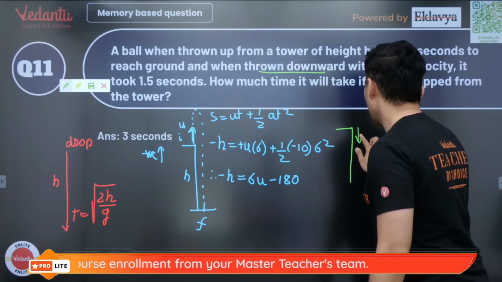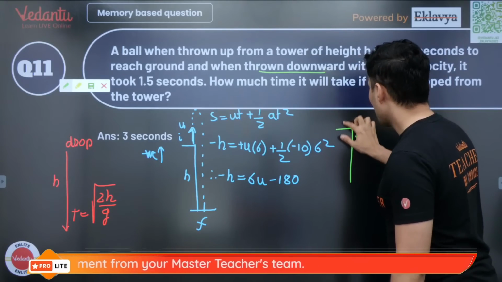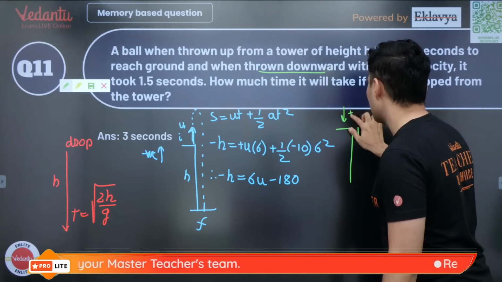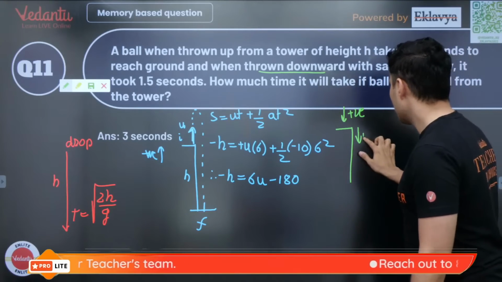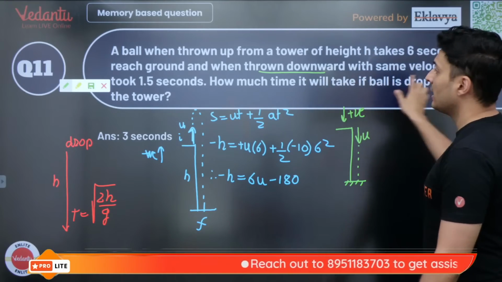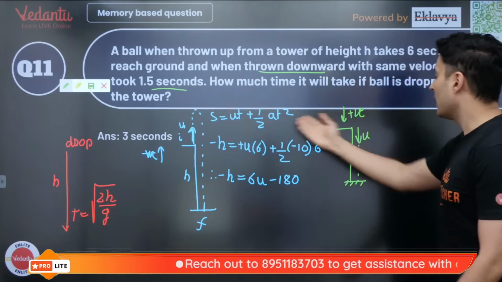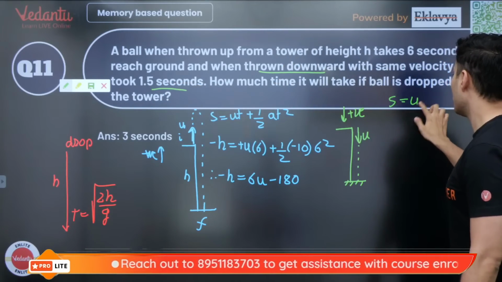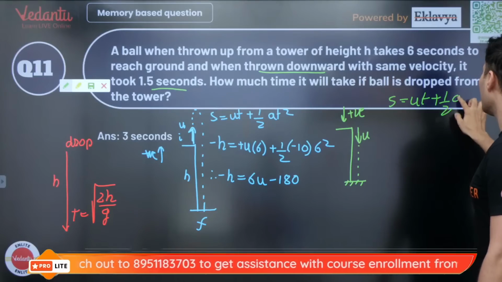So you are throwing it down. So again, I can take downward direction as positive in this situation. This is the speed u, it will hit the ground after how much time? It takes 1.5 seconds. Again use S is ut plus half at square.